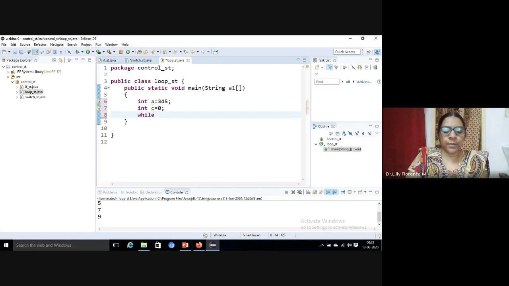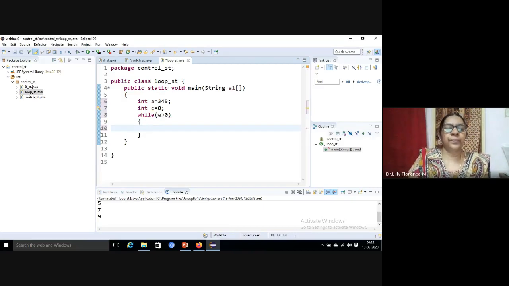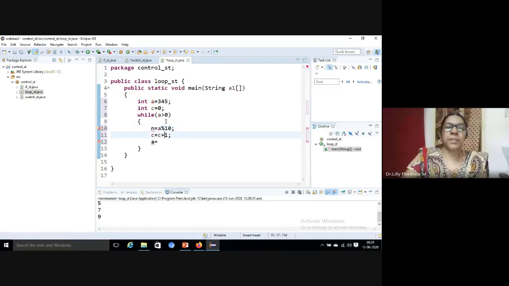While a greater than 0, now a is equal to a slash 10 and c is equal to c plus 1. So we are splitting the numbers and we can count how many digits there are.